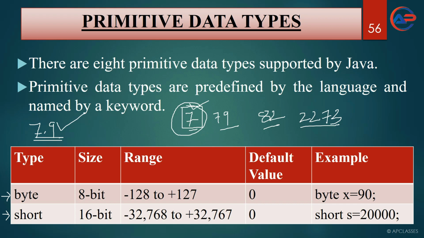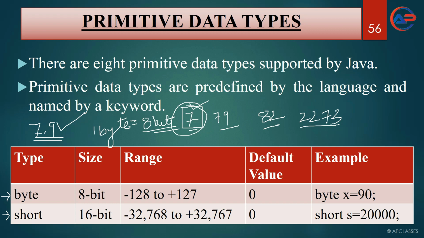The first one is byte. Byte size is 8-bit. In examinations, you are often asked what the size of the byte data type is. So the size of the byte data type is 8-bit, or you can say 1 byte. 1 byte equals 8-bit, remember. So if I say 16-bit, that means 2 bytes. If I say 32-bit, that means 4 bytes.